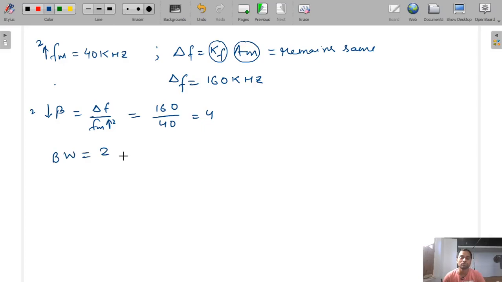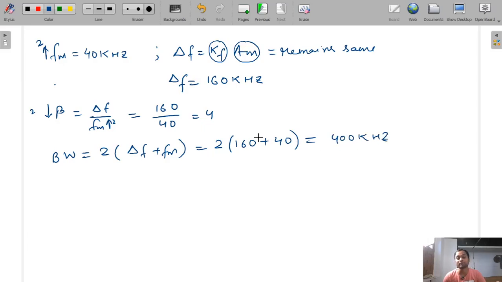Now we have to find bandwidth. Bandwidth is equal to 2 into (delta F plus FM). So see, our delta F is constant, so that is 2 into 160, and FM is increased by 2 times, so that will be 40. So our bandwidth will become 400 kilohertz, okay. It is not like the bandwidth becomes twice, because only FM is becoming twice, but delta F remains constant, so it will not be twice. In the earlier case it was 360 kilohertz bandwidth, in this case it is 400 kilohertz.